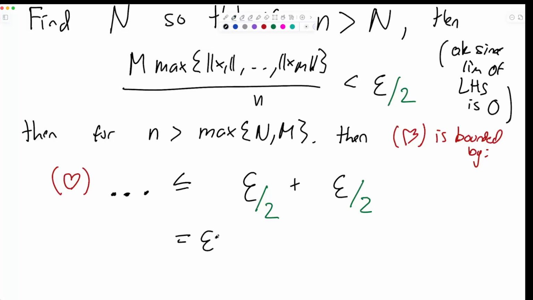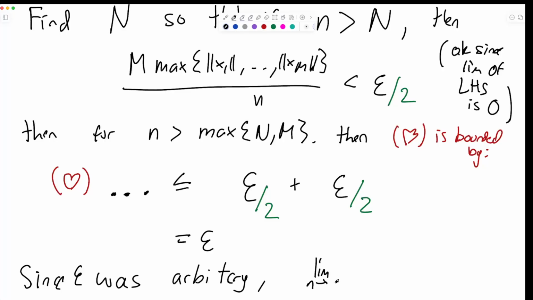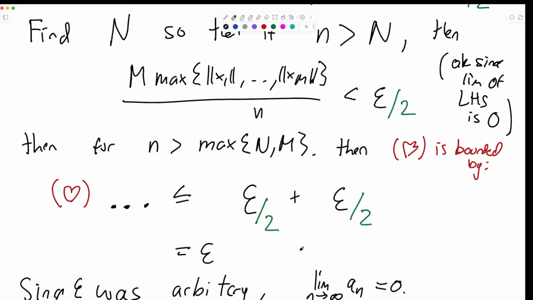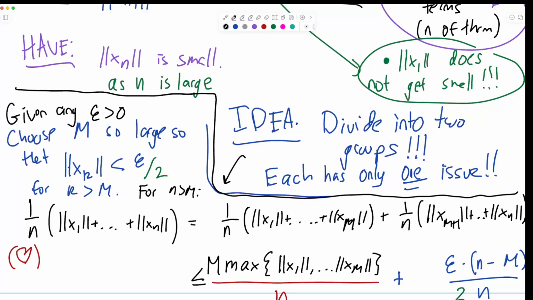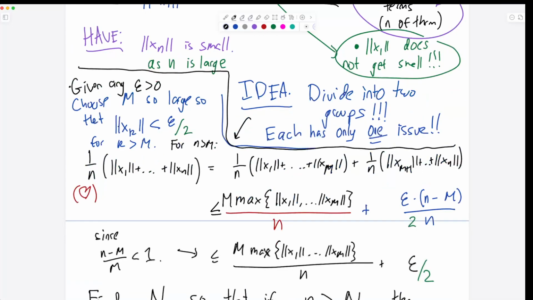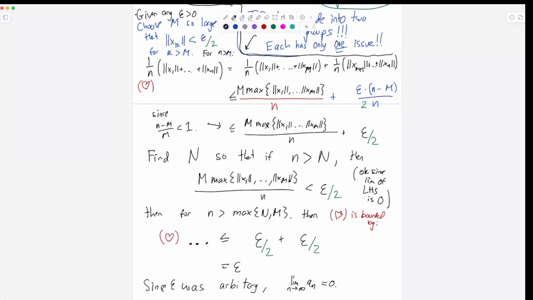And then we say, since epsilon was arbitrary, the limit as n goes to infinity of a_n equals 0. And then maybe you go back to the very beginning, where I think I just started doing epsilon, I never said it. So given any epsilon greater than 0. All great proofs start with given any epsilon greater than 0. Okay, so there's your proof. It starts here, and then goes from there. Okay, very nice.